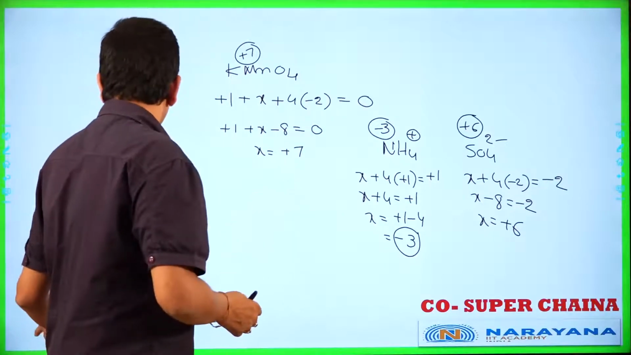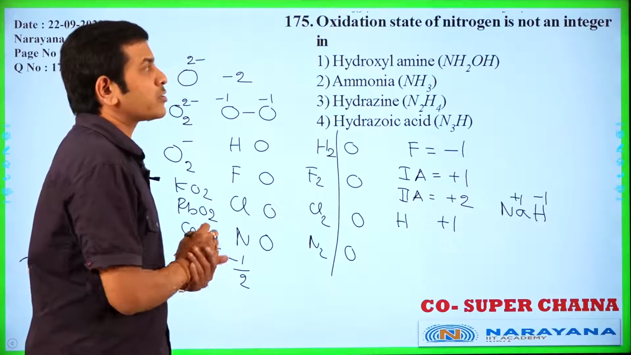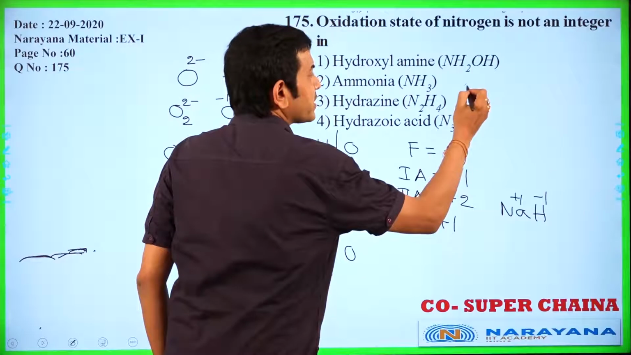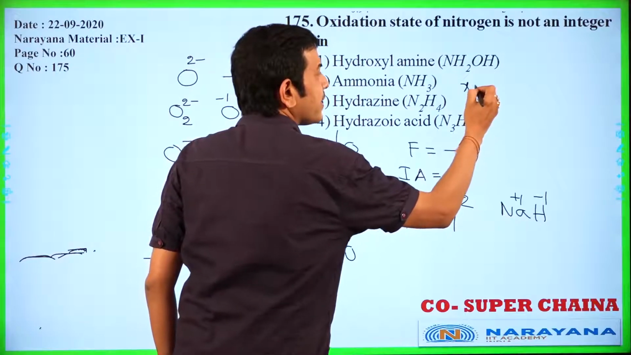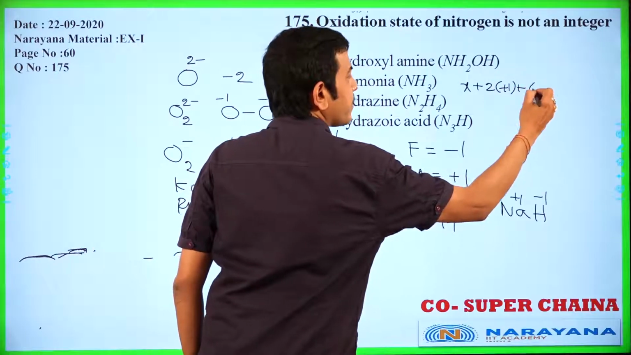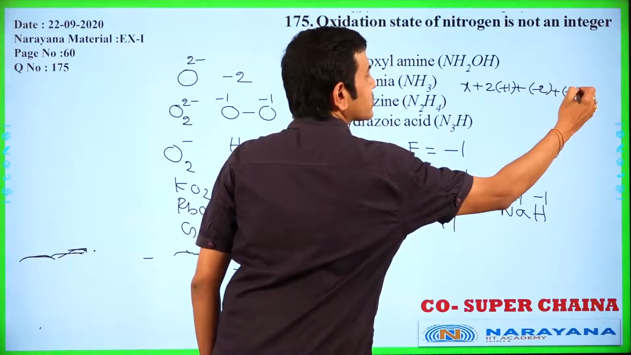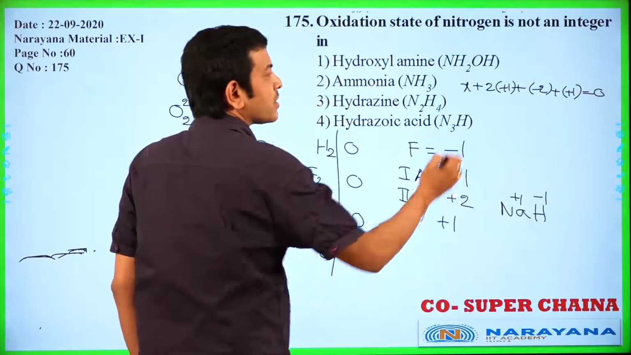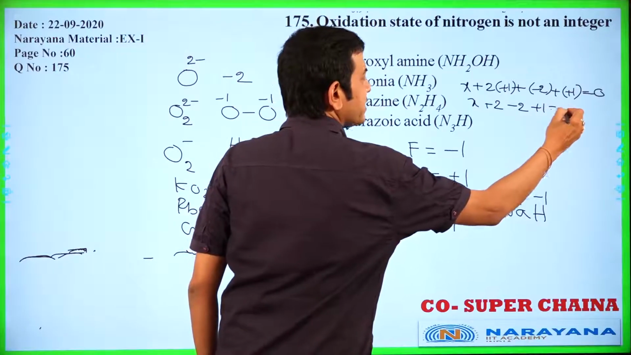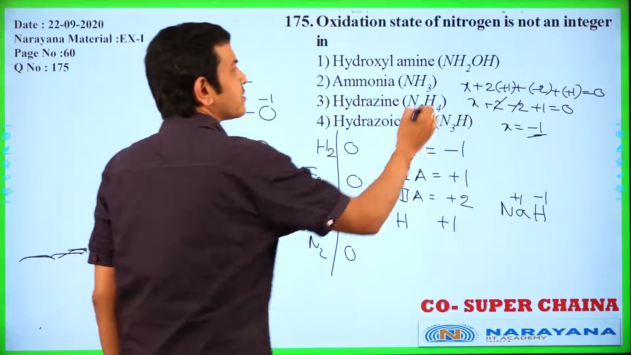Now the first question: oxidation state of nitrogen is not an integer in. First, NH2OH. Nitrogen X, 2 hydrogen atoms, 2 into +1, and oxygen -2, plus hydrogen +1 is equal to 0. Now X plus 2 minus 2 plus 1 is equal to 0. Then X is equal to -1, the oxidation number of nitrogen.